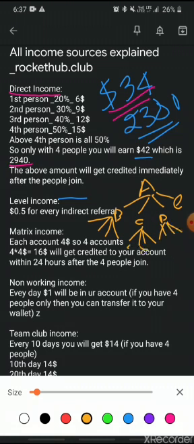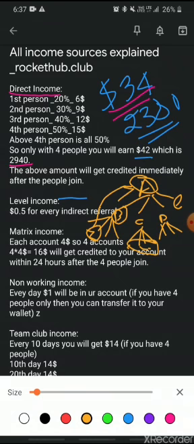All of these people become indirect referrals to A, because direct referrals are the ones who use A's referral. If there was someone called Z who used B's referral, you will still get the income of Z.